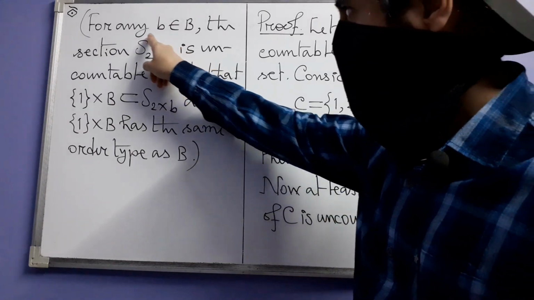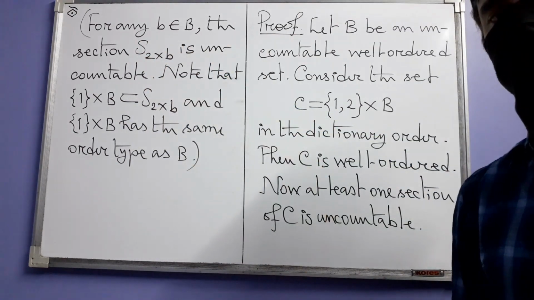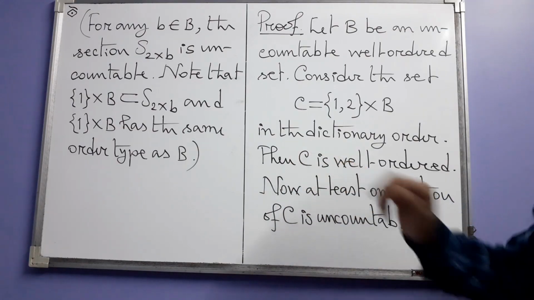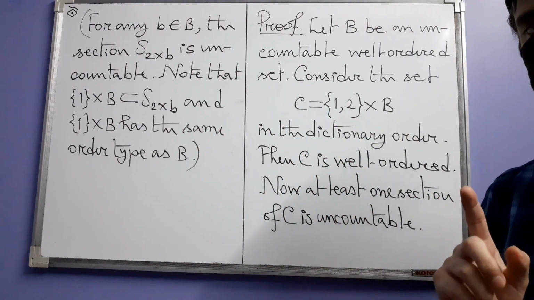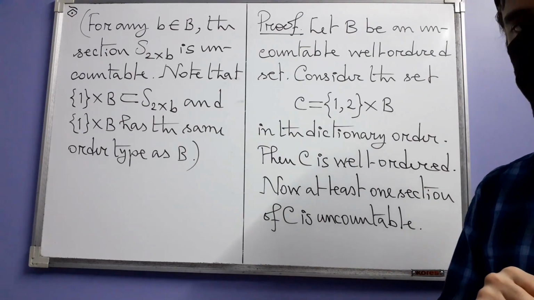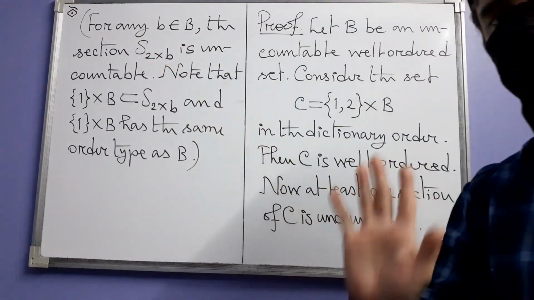So, let us consider the section S by that element. Section in what? Section in the well ordered set C. Do not forget that sections have been defined only in well ordered sets. So, C is well ordered, so we are considering this section in C.